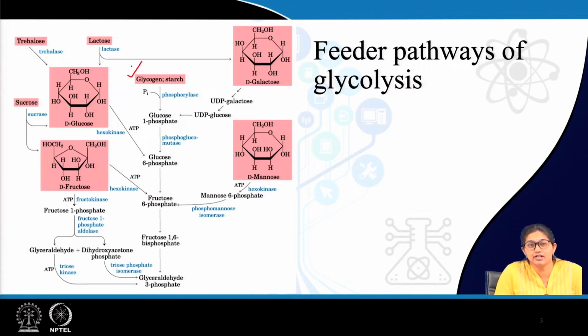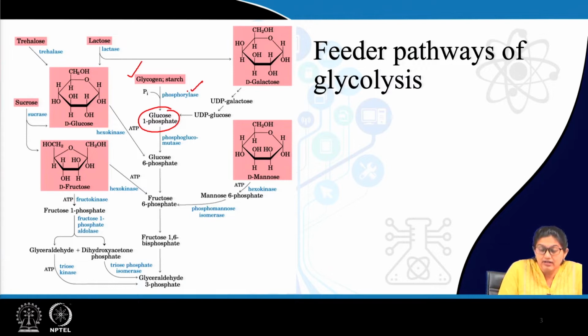Now, this glycogen actually forms glucose via glycogenolysis, which we will discuss in further classes. Now, glycogen forms glucose 1-phosphate via glycogenolysis, where the main enzyme is phosphorylase.